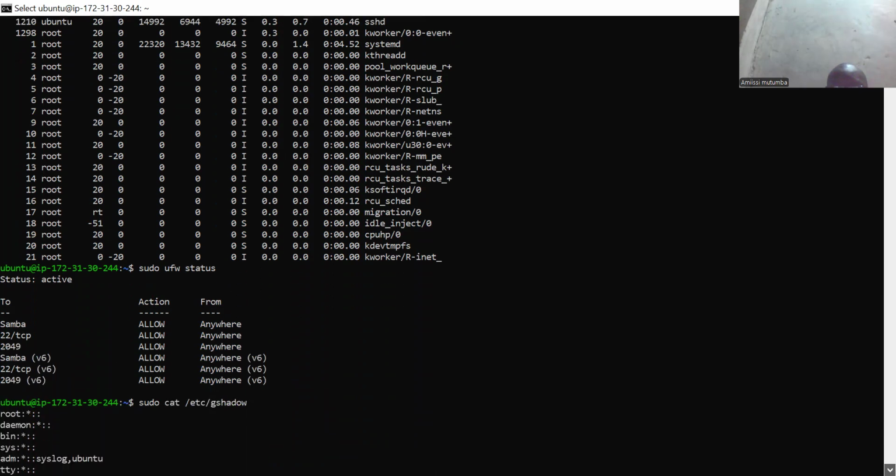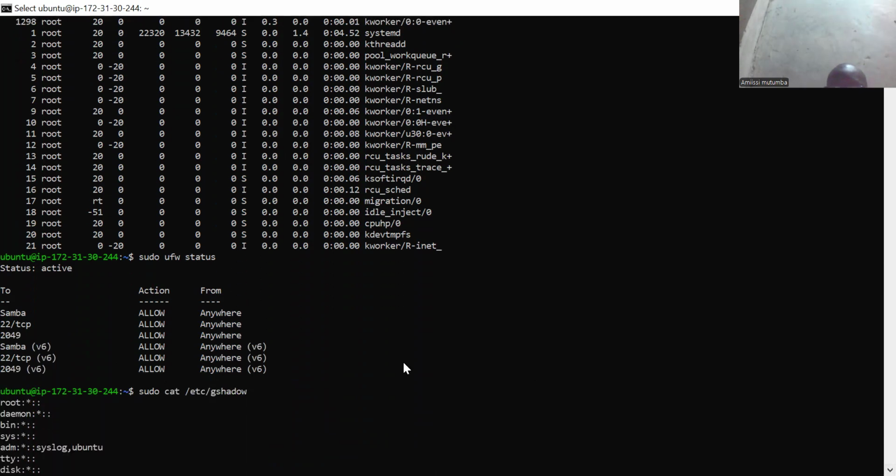Also I was told to configure the firewall, and here the UFW status is active and is displaying all this. Samba is allowed from anywhere, port 22 for SSH, and then the rest.